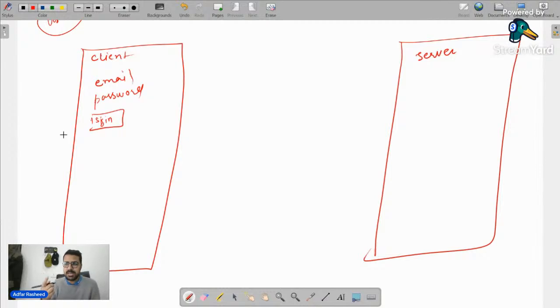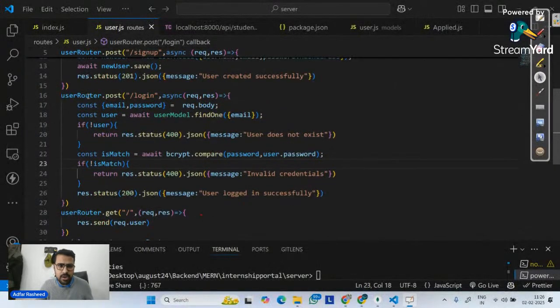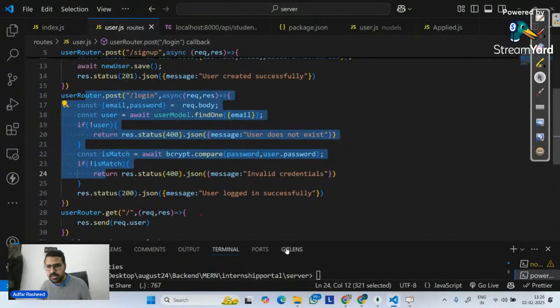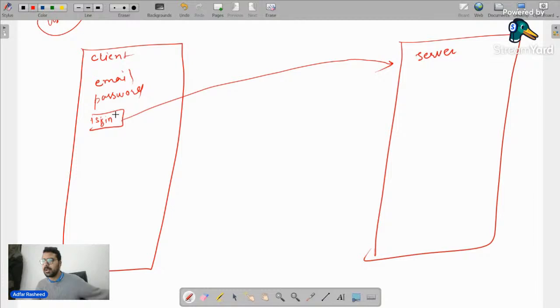Now, when I click on sign in, a request will be generated to the server, right? That's what we already wrote. I have already written the logic that when you click on sign in, this is the request that will be generated from the sign in button. Now there's a conversation happening between client and server. Server will say, hey, wait a minute. I have received your email. Let me see if it exists. Okay, it exists. I have received your password. Let me compare whether it's correct or not. Okay, it's correct. So I have confirmed who you are.